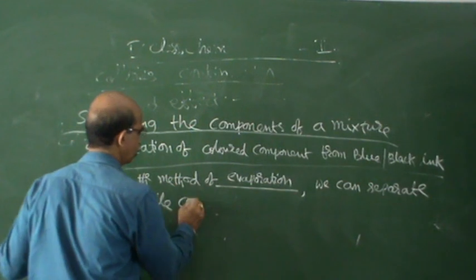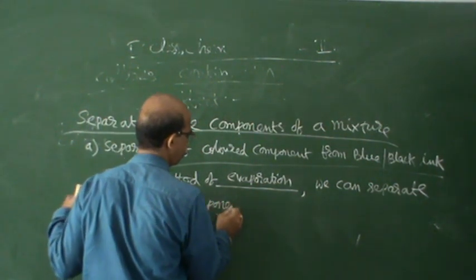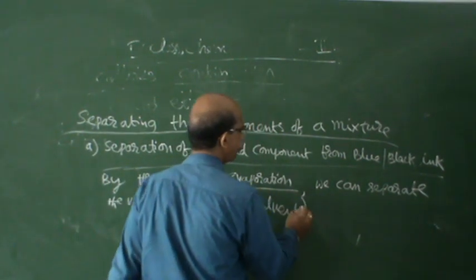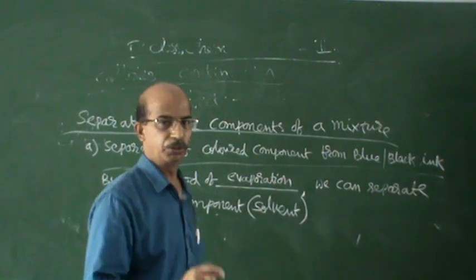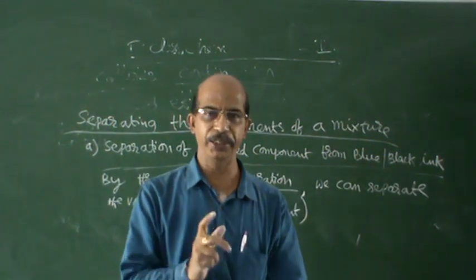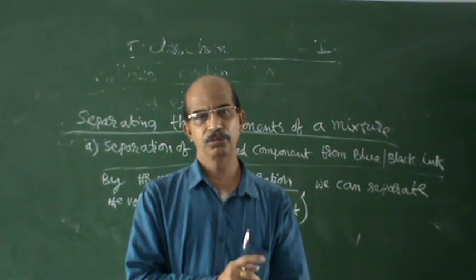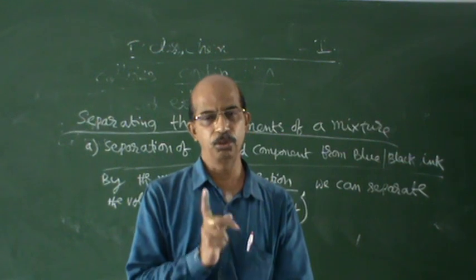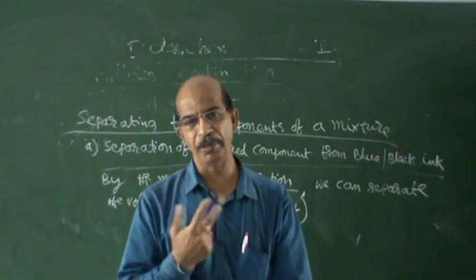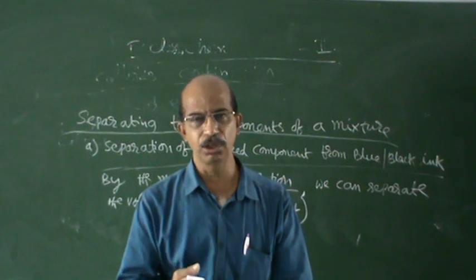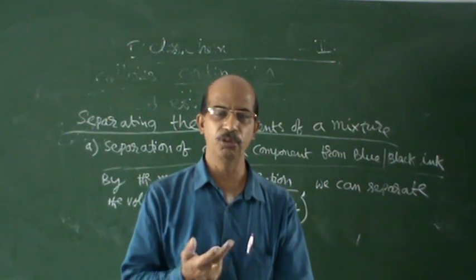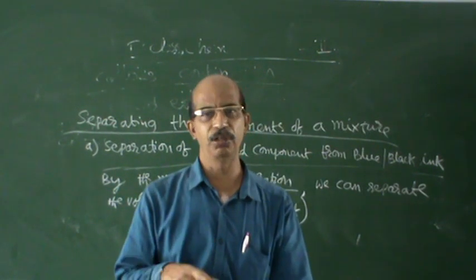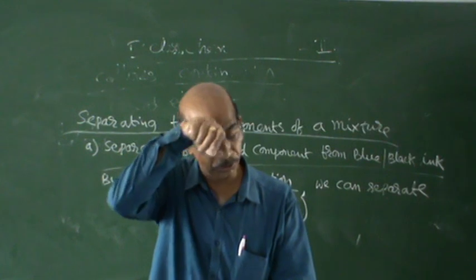The volatile component is what? That is the solvent. Solute and solvent, two things are there. Before, I explained in the solution, two things are there, solute and solvent. Solute may be 1, 2, 3 also; sometimes they may add 2, 3 solutes to make a mixture. There is no rule that the solute is always only one kind. So like that it is.